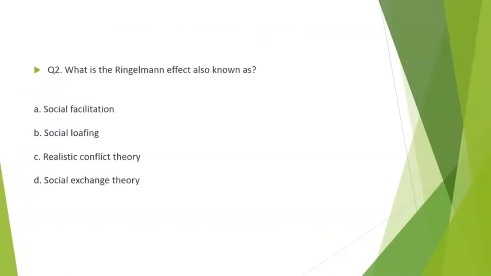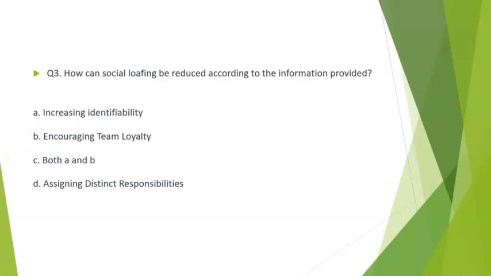Question 2. What is the Ringelmann effect also known as? Let's look at the options. Social facilitation, social loafing, realistic conflict theory or the social exchange theory. The correct option is option B, social loafing.